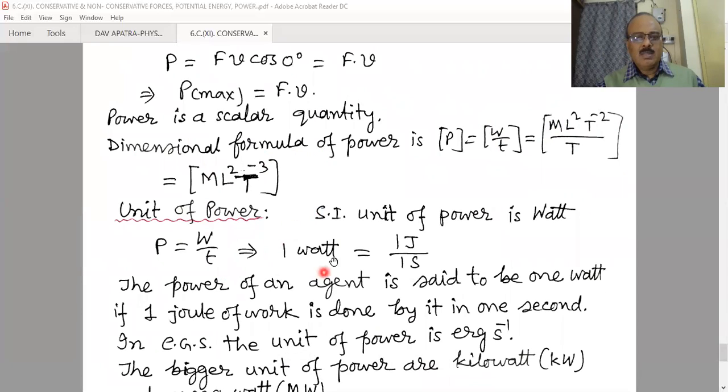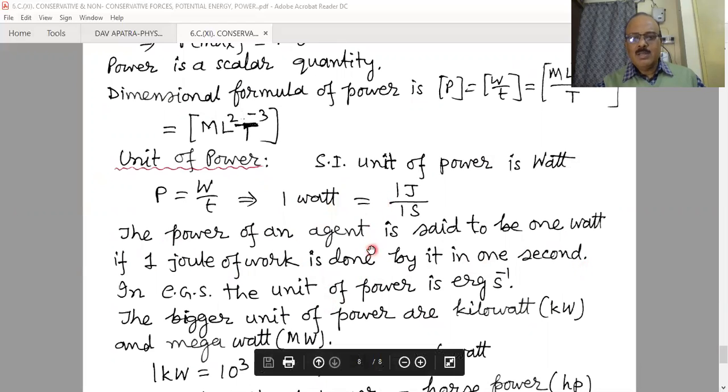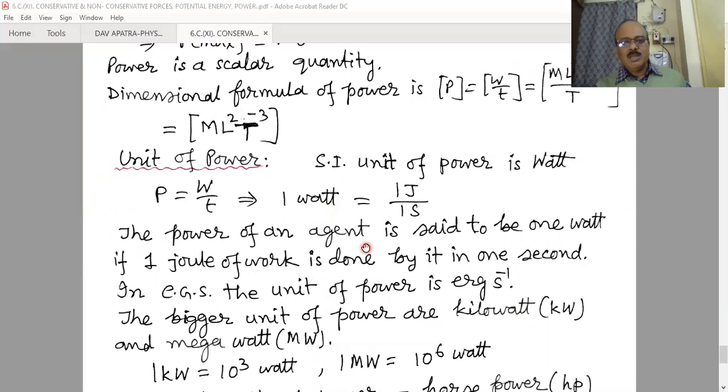In the SI system, the unit of power is the watt, and obviously 1 watt is 1 joule per second. That means the power of an agent is said to be 1 watt if 1 joule of work is done by it in 1 second. Per second, if the work done is 1 joule, the power is 1 watt. If it is 5 joule per second, that is 5 watt, etc.